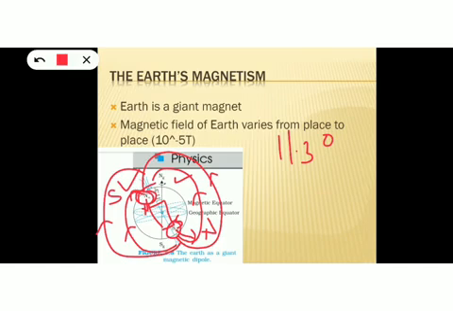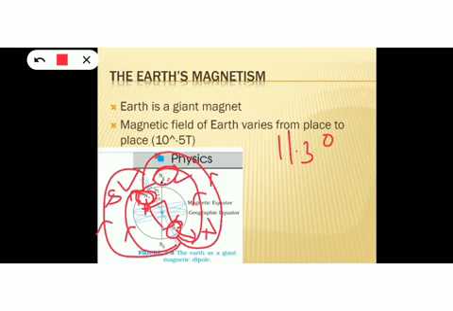But still, even though it is a south pole, it is called magnetic north because it is near the geographic north pole of the Earth. This is the geographic north pole, and this end is near to it. That's why it is called magnetic north even though it is a south pole.